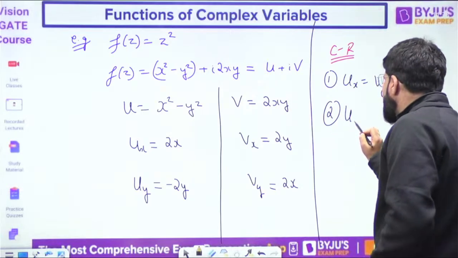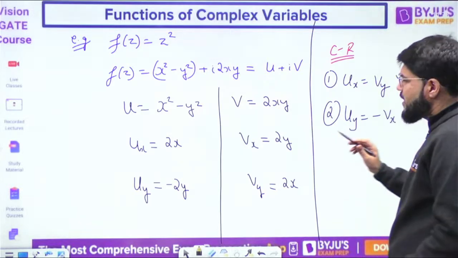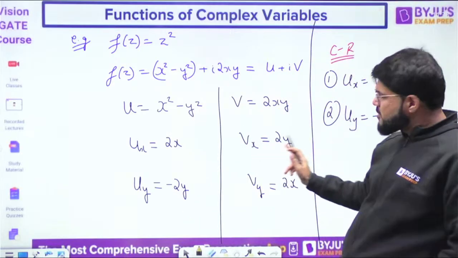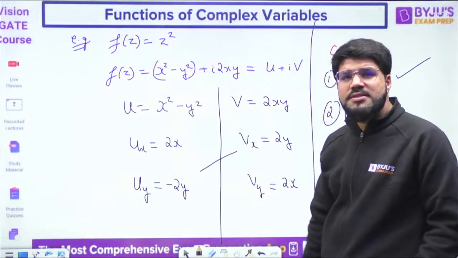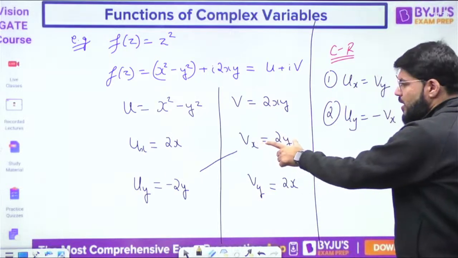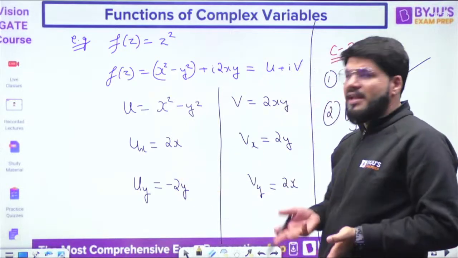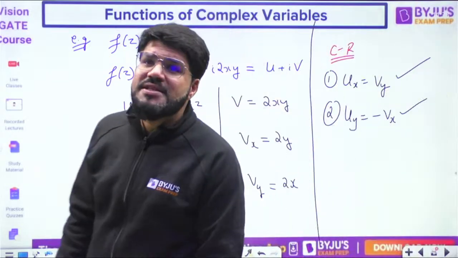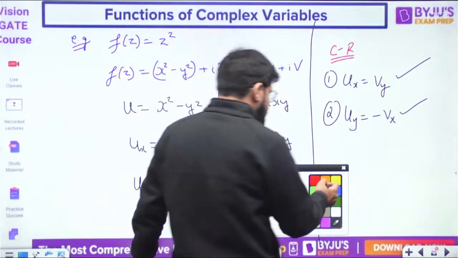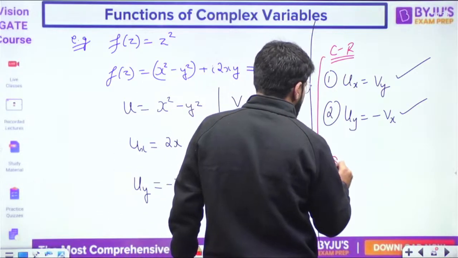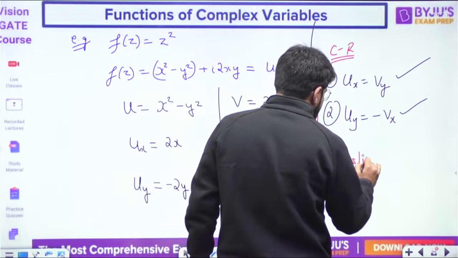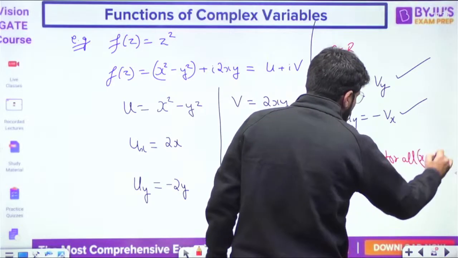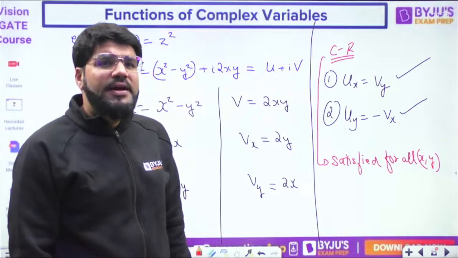What is the second one you need? uy equal to minus vx. uy is minus 2y and vx is 2y, so minus vx is minus 2y. This also always matches, because for any value of y, minus 2y is minus 2y. So they always match. The CR equation is satisfied for all values of x and y.